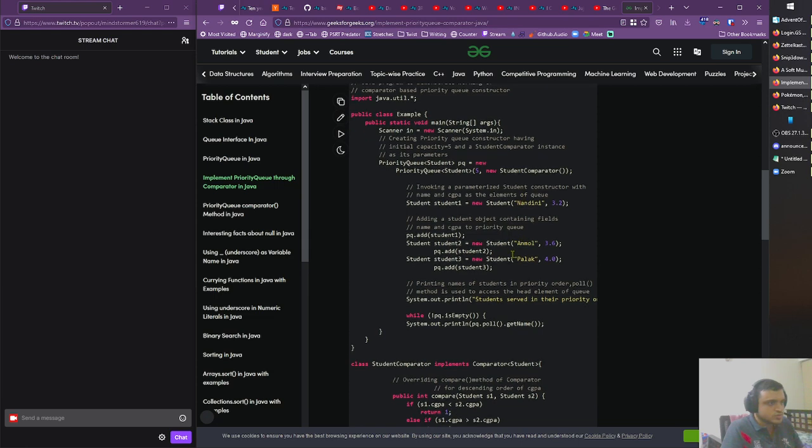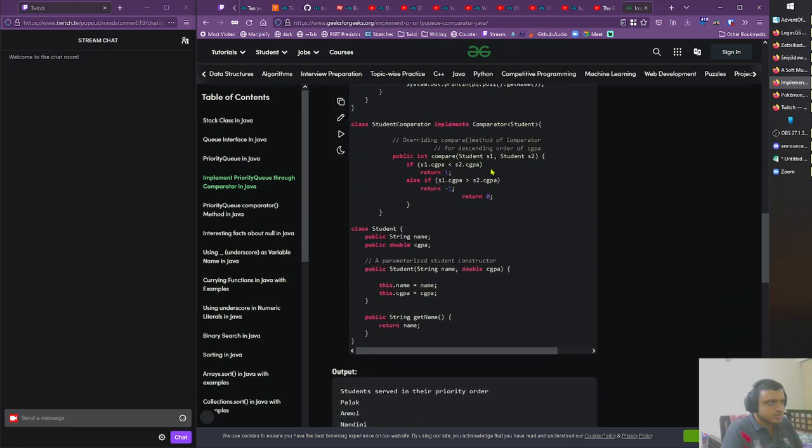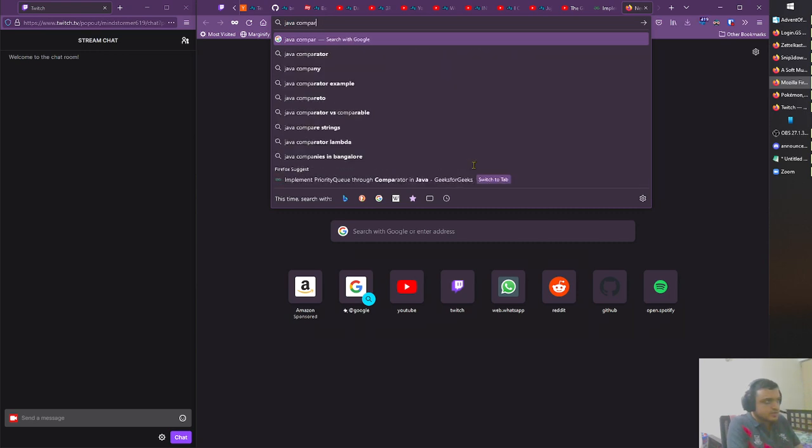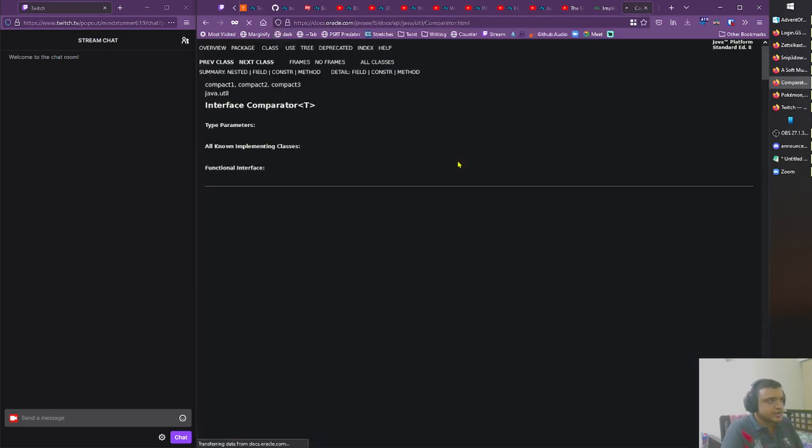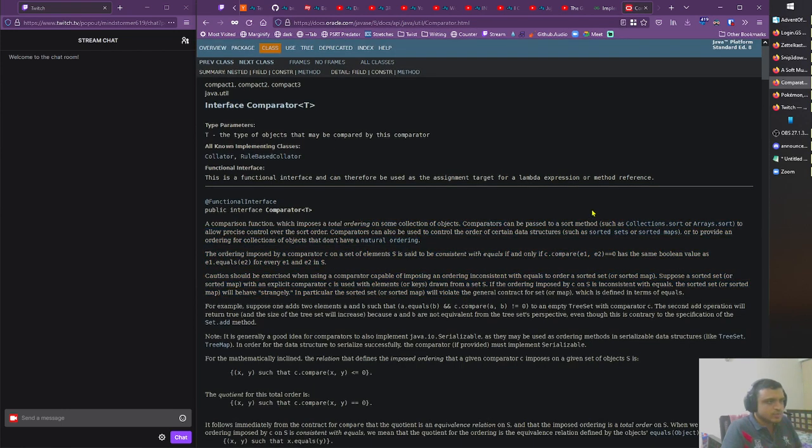Scanner, student, comparator. Student implements comparator student, compare student 1, student 2. If CGPA is less, we return 1, descending order of CGPA. So if it's less, it returns 1. In other words, this is s1.cgpa minus s2.cgpa, right? Isn't that what it returns? Wait, so should a Java comparator always return 1, minus 1, etc.? Total ordering on some, comparators can be passed to a sort method.